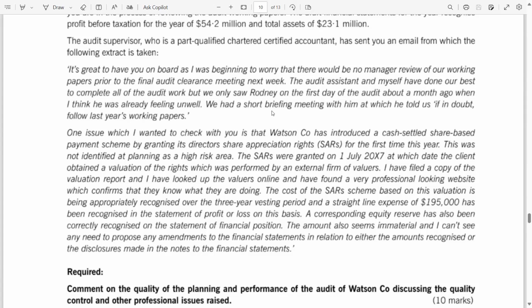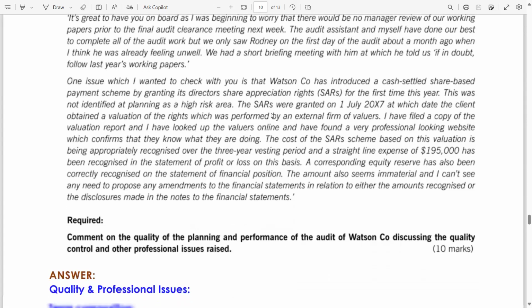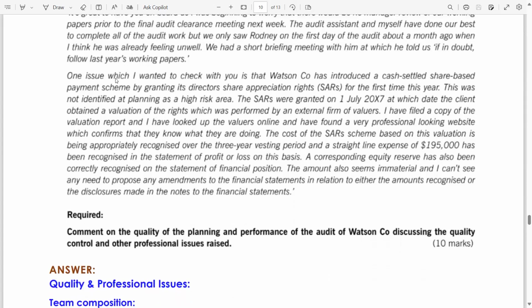We had a short briefing meeting with him at which he told us if in doubt, follow last year's working paper. If you are facing difficulty, just refer to the last year's working paper. How could a manager say this thing to their juniors? But let me tell you, even in practical life, most of the managers or senior supervisors suggest this to their juniors: refer to last year's working paper.